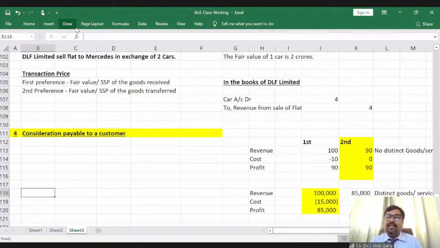The control lies with Ellen Solly only. So in this case, the revenue has to be recognized at 20 crores in the books of Ellen Solly, and the cost at 5 lakh rupees. Is it clear to everyone?